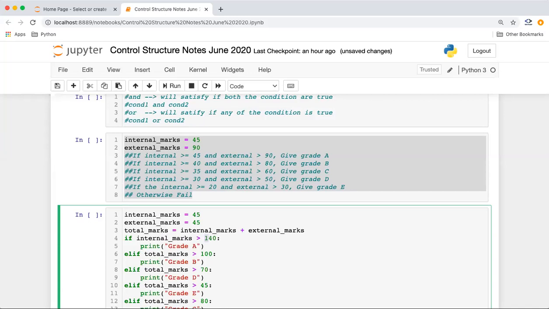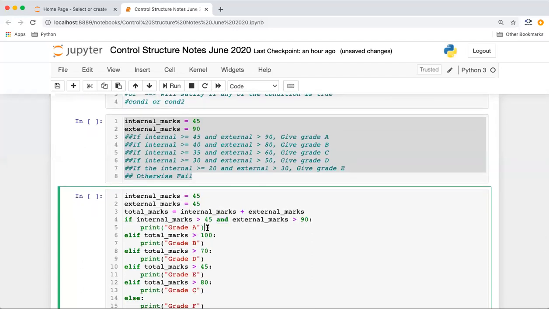So if the internal marks is greater than 45, and here we will use the AND keyword, and if the external marks is greater than 90, then it will be grade A. Similarly, there can be cases where we want to operate based on OR, but this is a case for AND. If internal marks is greater than 45 and external is greater than 90, we want to give a grade A.